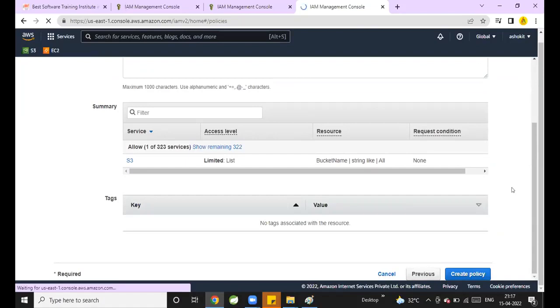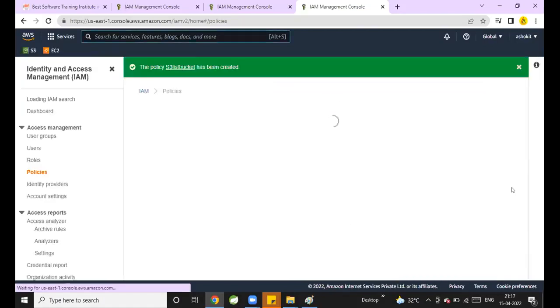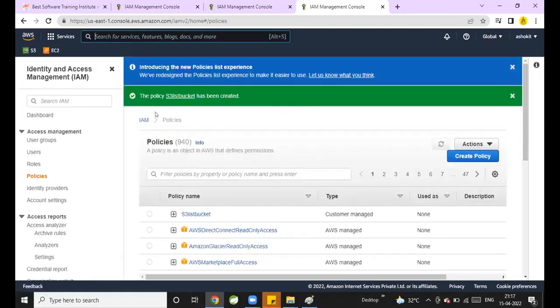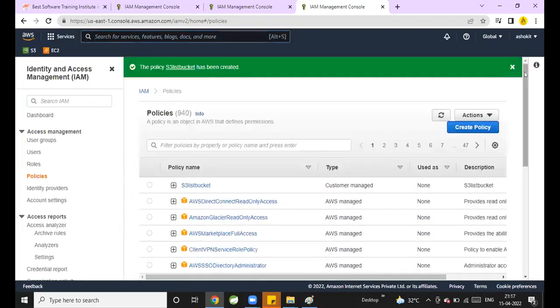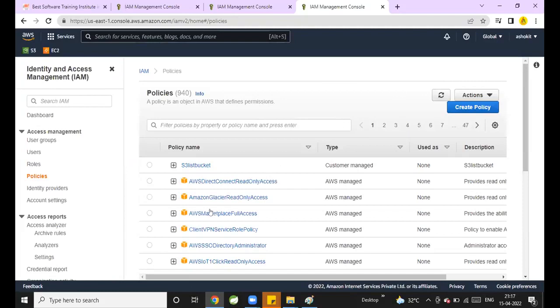Now the S3 list bucket policy has been created. Now when I am creating a new user, can I choose my policy also? Now who is managing this policy? Is AWS managing my policy, or is it a customer managed policy?